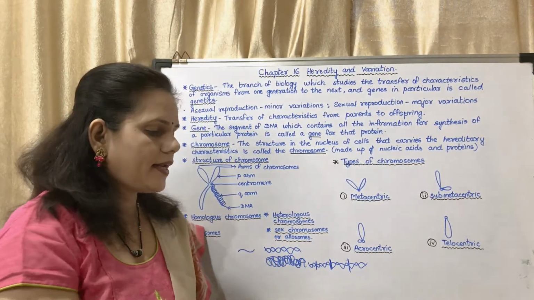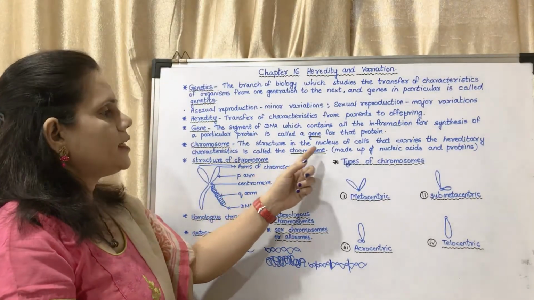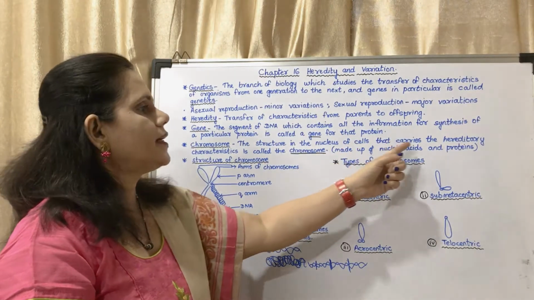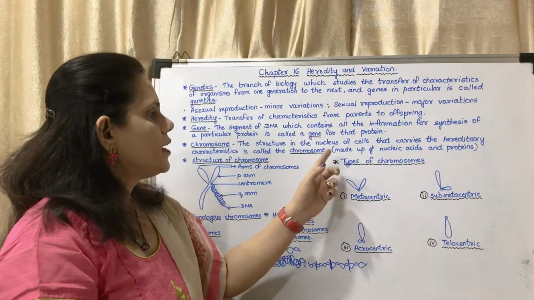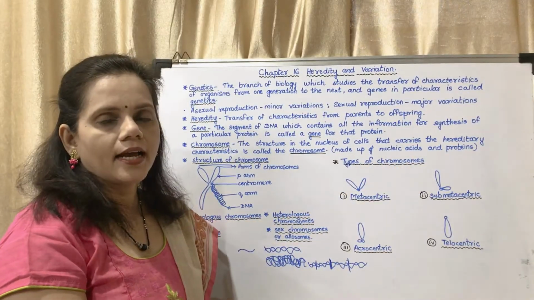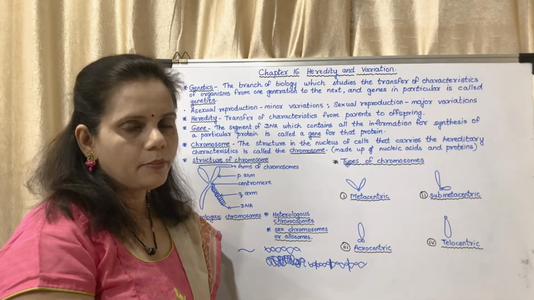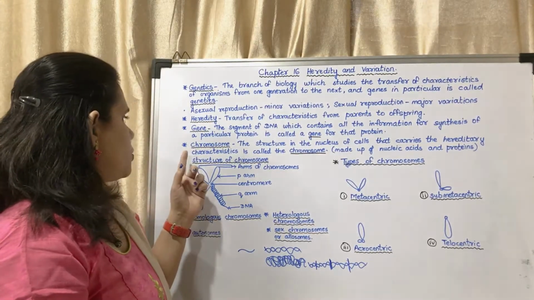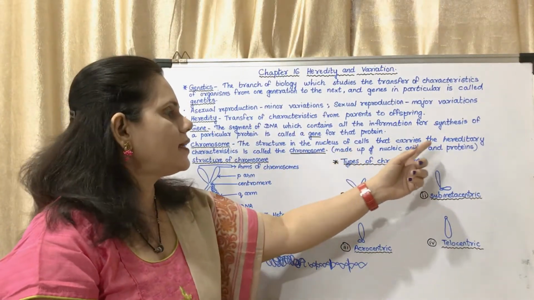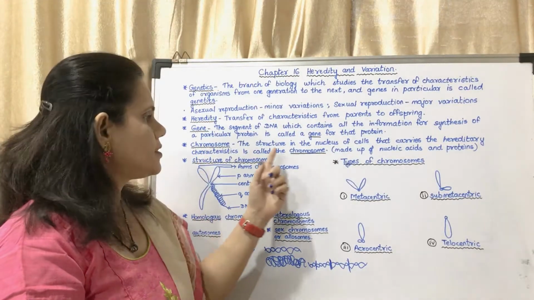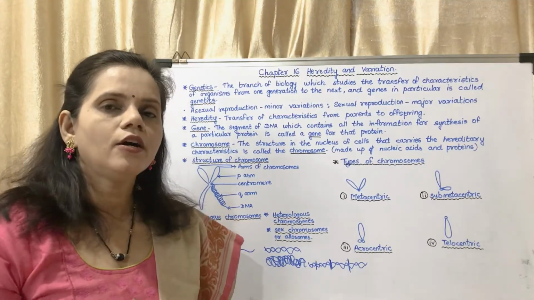Now page number 180, heading chromosome. What is a chromosome? The structure in the nucleus of cells that carries the hereditary characteristic is called a chromosome. It is made up of nucleic acids and proteins. Nucleic acids means DNA, and it has some proteins also. So what is a chromosome? The structure in the nucleus of the cells that carries the hereditary characteristics is called the chromosome. It is made up of nucleic acids and proteins.